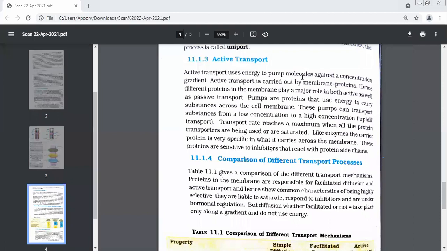Okay, Shivendra is there. Yes, ma'am. Shivendra, your turn now. What is uniport? Ma'am, the movement of one molecule across the membrane.